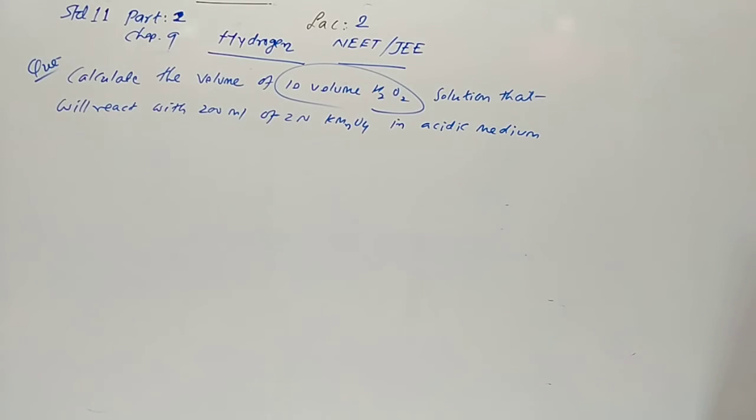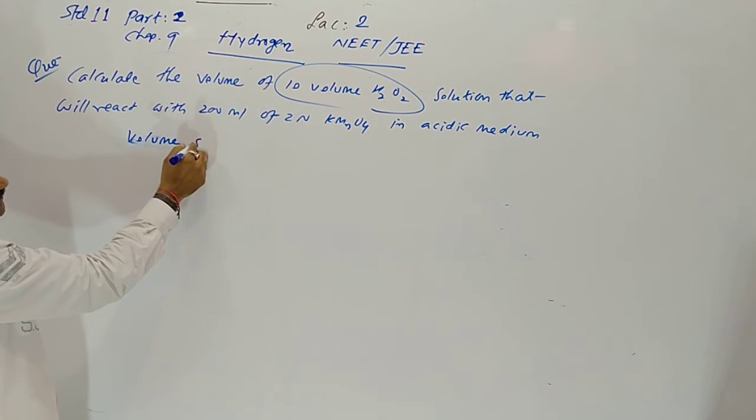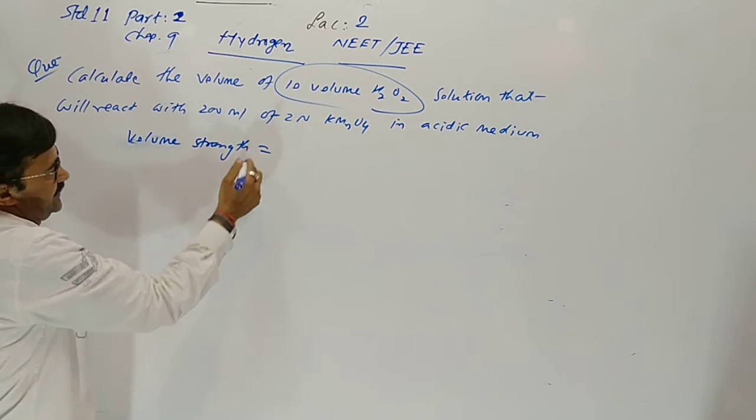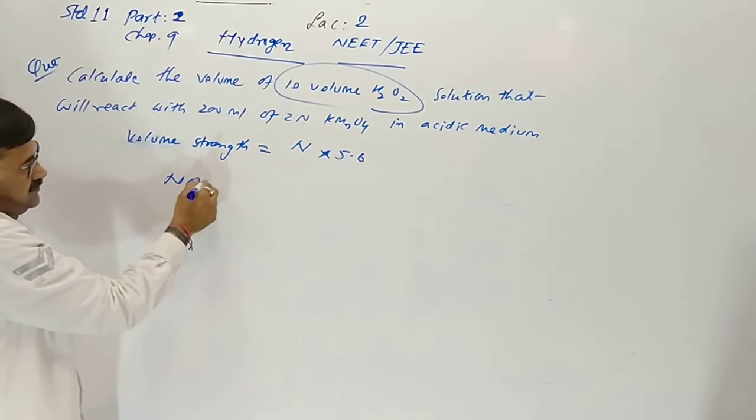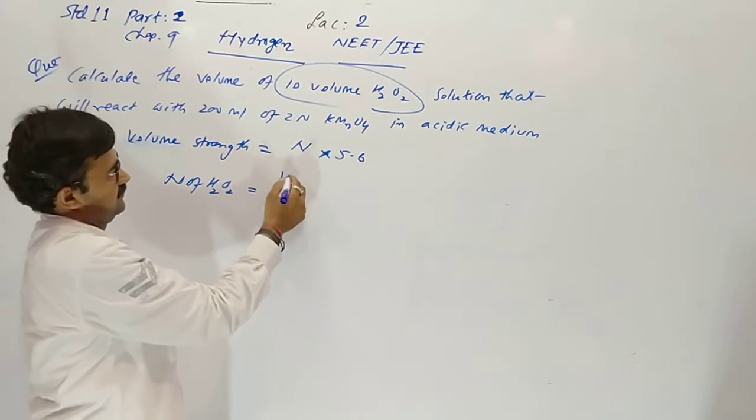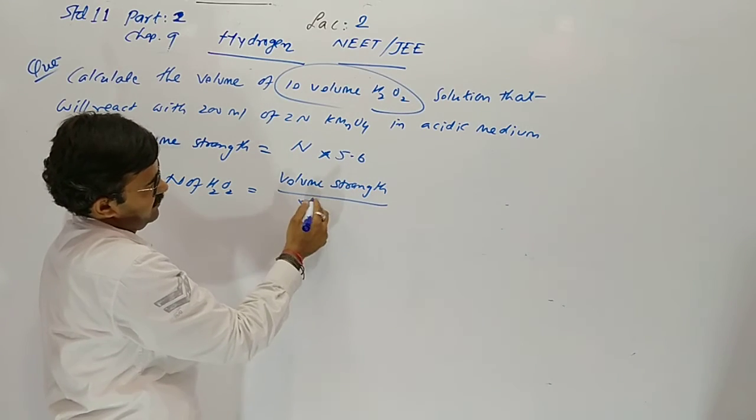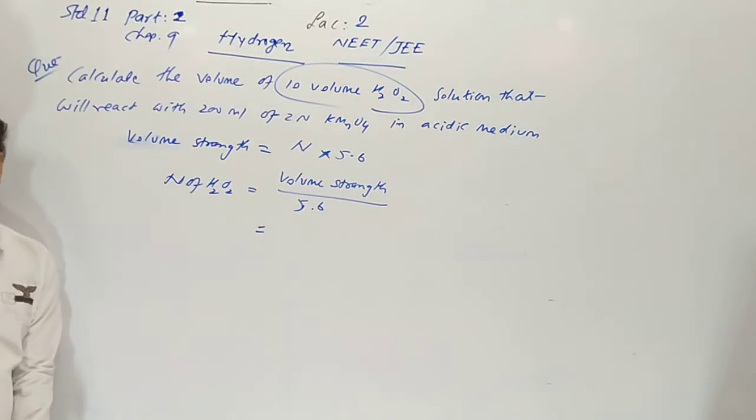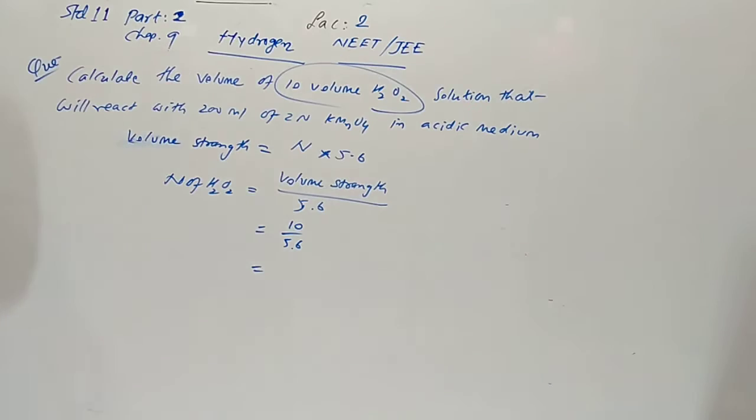Very simple. Here volume strength is given. So the normality of 10 volume H2O2: we know volume strength is equal to normality into 5.6. So the normality of H2O2 is volume strength divided by 5.6. So 10 by 5.6 is our normality.